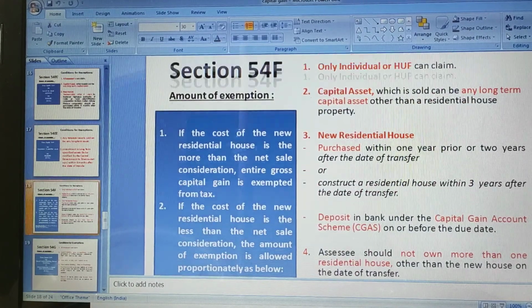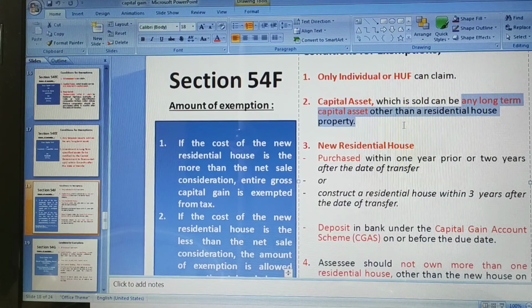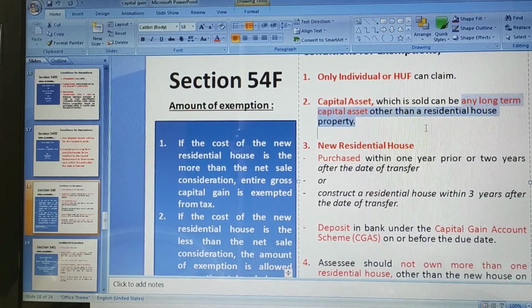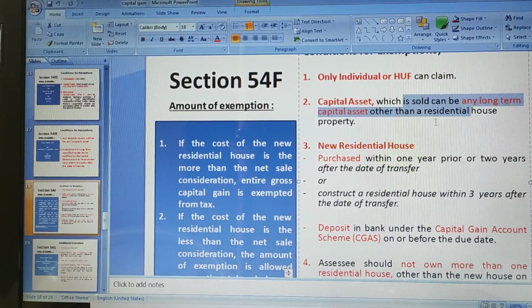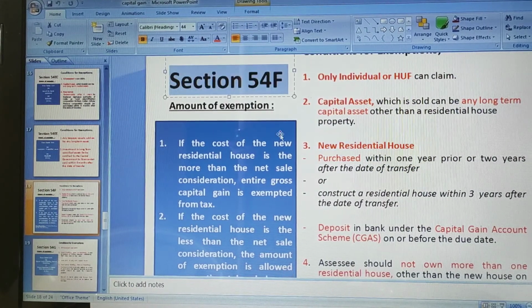Then comes 54F. Here any long-term capital asset should be sold other than residential house. Yes, we have sold long-term capital asset, that is agricultural land, and that is not our residential house property also. So this is satisfied. And here if you see, new residential house should be purchased. So any long-term capital asset and new residential house. I think this is satisfying our problem.